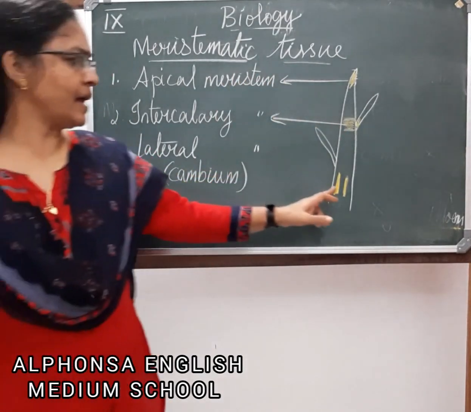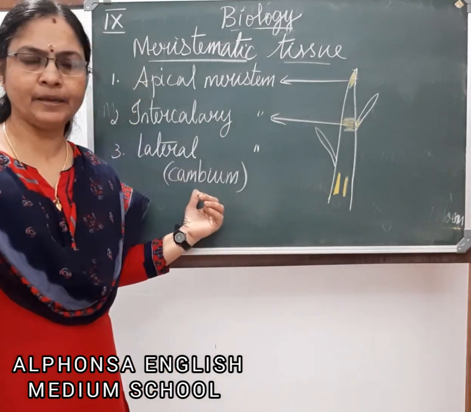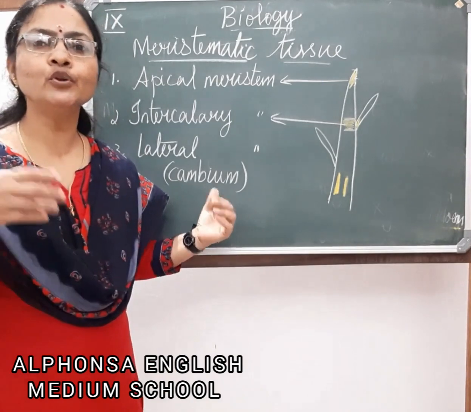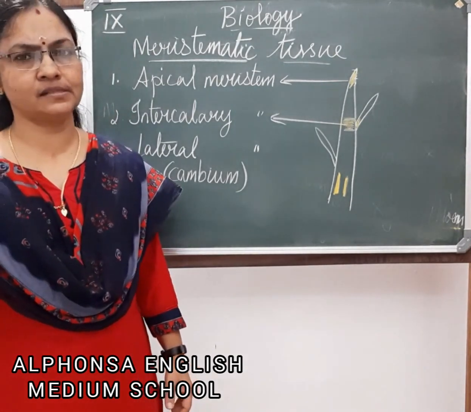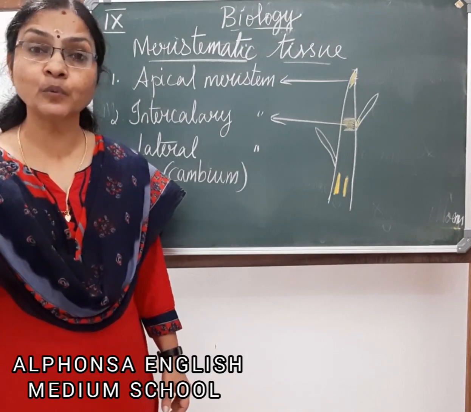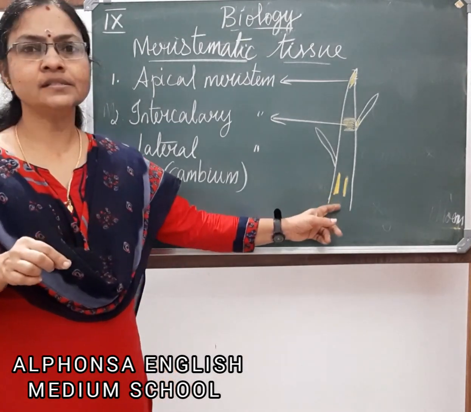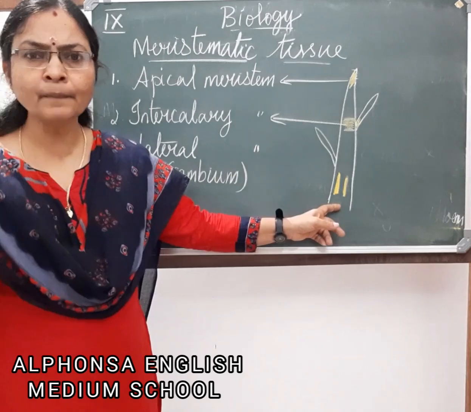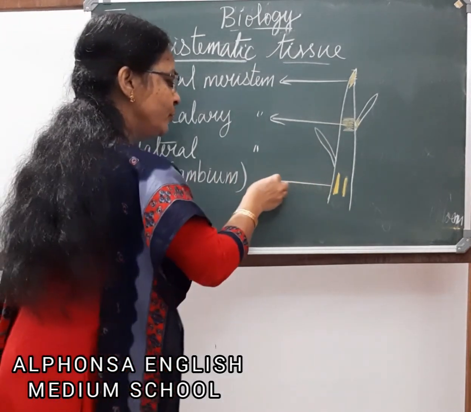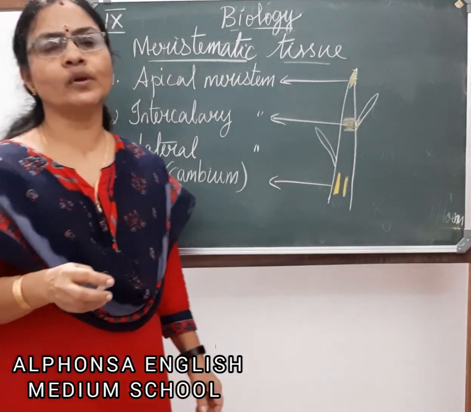So this lateral meristem is seen in the cambium. The function of the lateral meristem is to give rise to new xylem cells and phloem cells. So in the vascular tissue, conducting tissue or transporting tissue, it is present in the bundle. So this lateral meristem will give rise to new xylem cells and phloem cells.